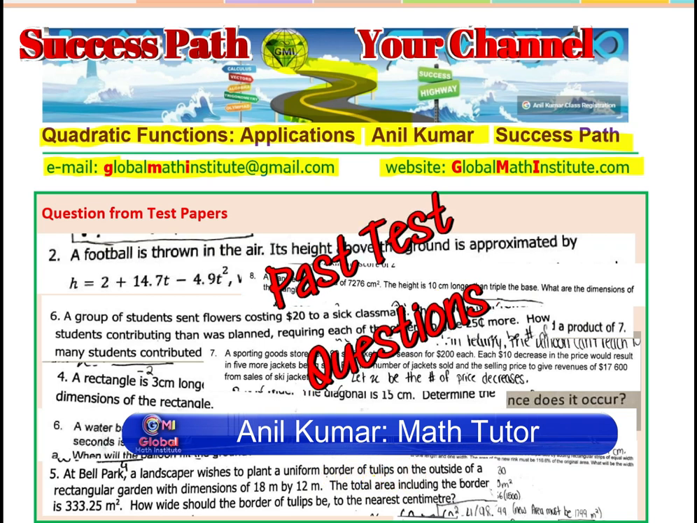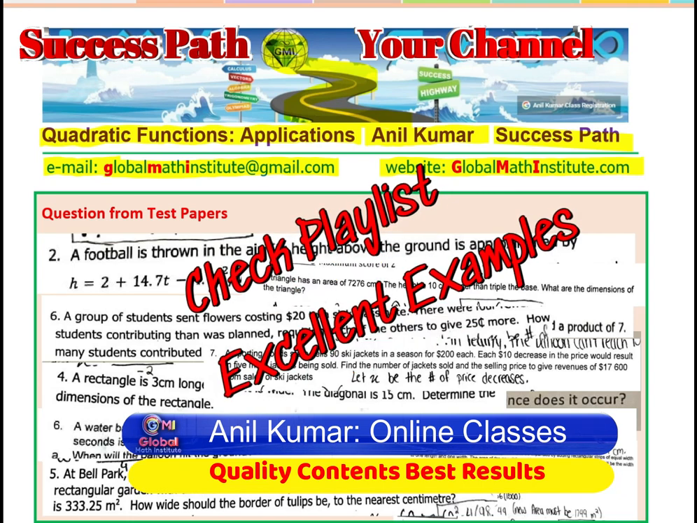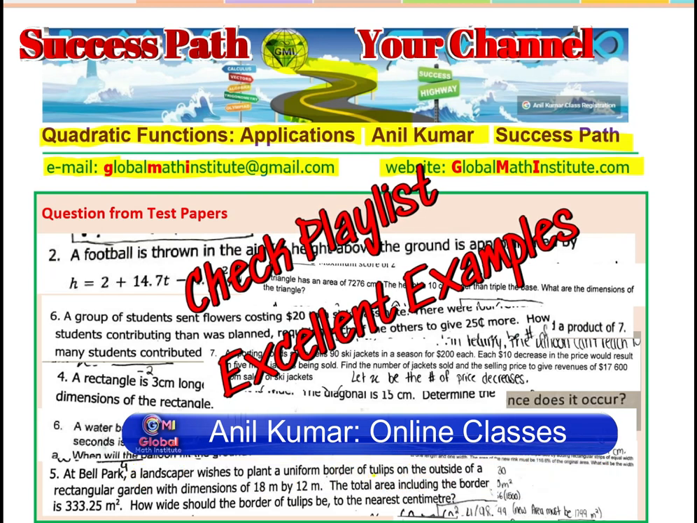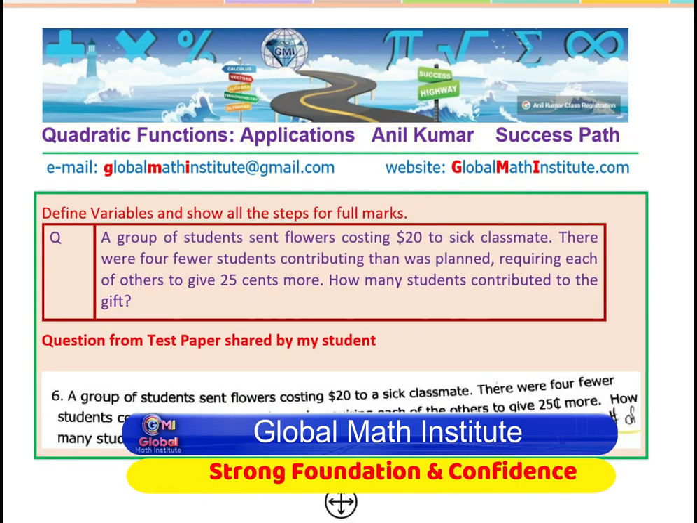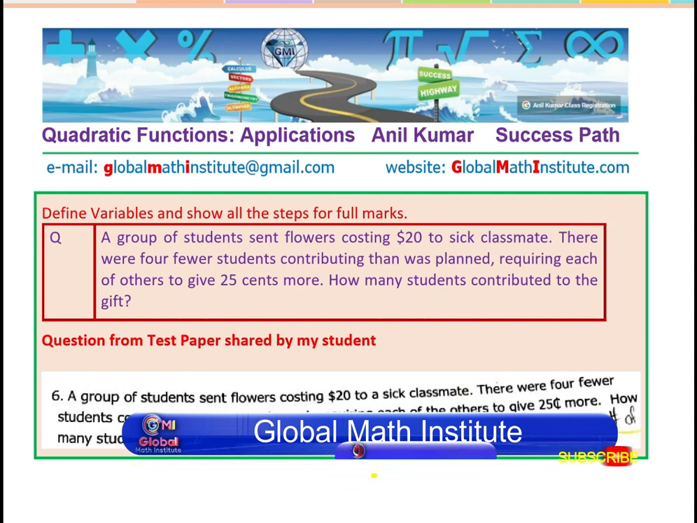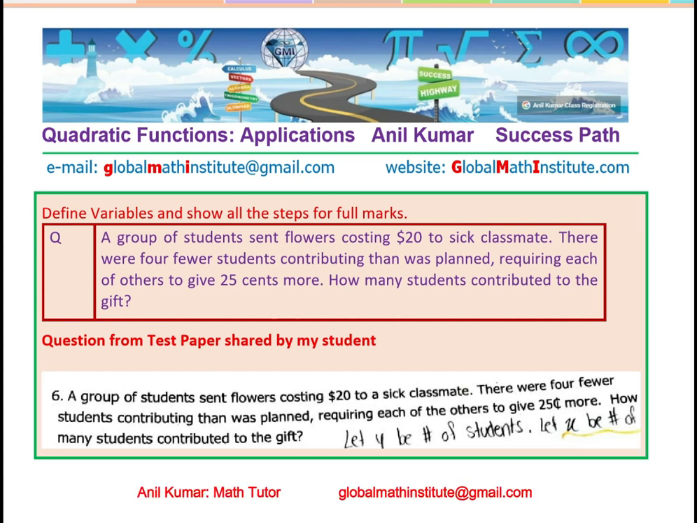Okay, great. So as you can see here, we have a collection of test paper questions. We have to take them one by one very fast. In this video, we'll discuss one, and in every video, we'll pick up one of these test questions from our hat. Now, let me begin with the very first one, which is: a group of students sent flowers costing $20 to a sick classmate. There were four fewer students contributing than was planned, requiring each of the others to give 25 cents more. How many students contributed to the gift?